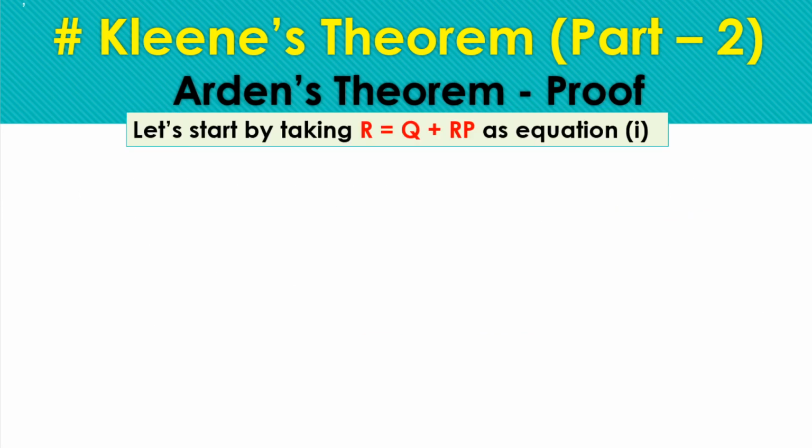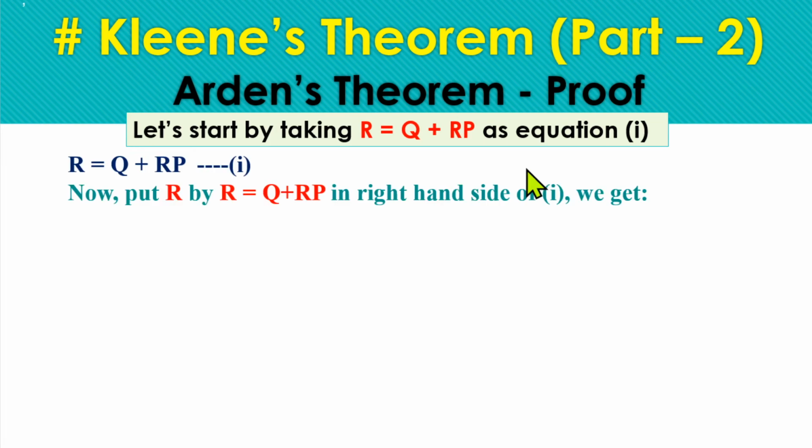Here we are starting with this equation and numbering it as equation number 1. We will try to solve it by using this equation only. Now we will be substituting the same equation in the right hand side, meaning we will substitute the value of R, as the right hand side of this equation, in the right hand side of equation number 1.